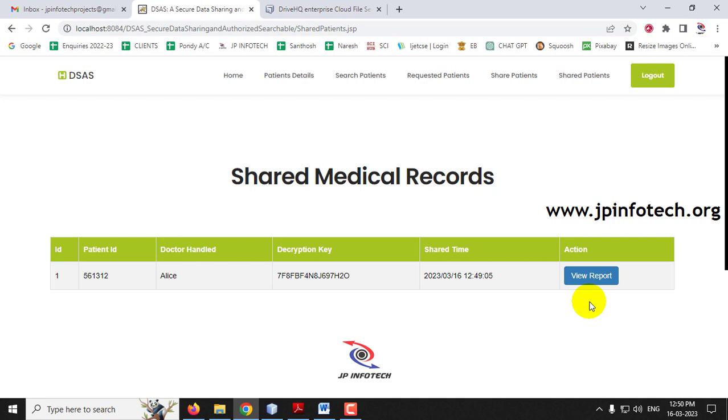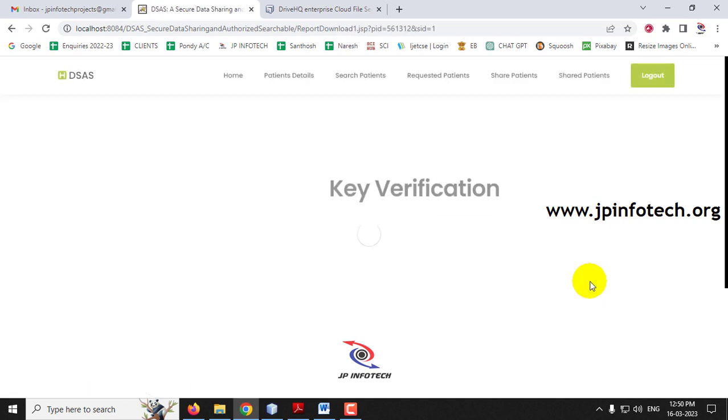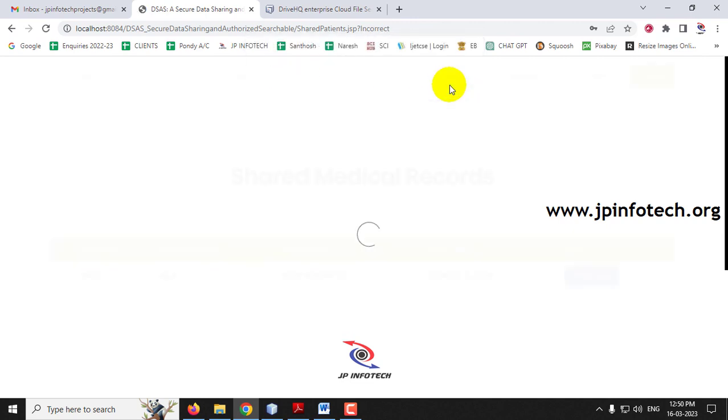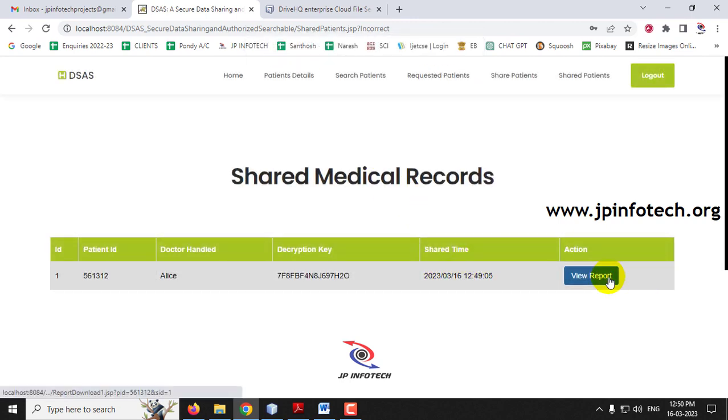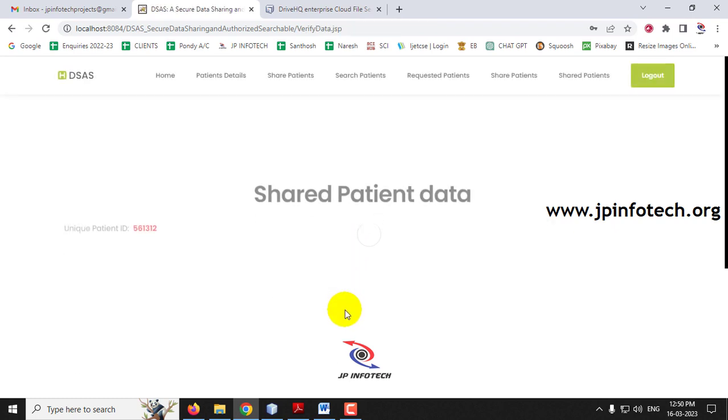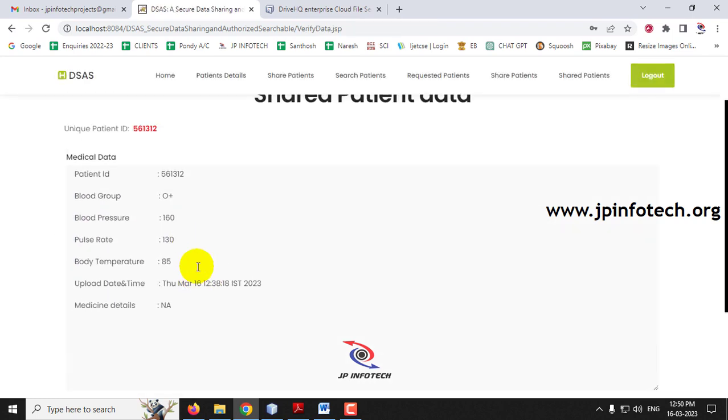So the proxy re-encryption key is used because the same key will not be allocated to every entity. If you go to the view report part and give some random key or the earlier given keys, you can see it says incorrect key. Only the key which is shared with the particular doctor, if they enter it, they are able to see the details.